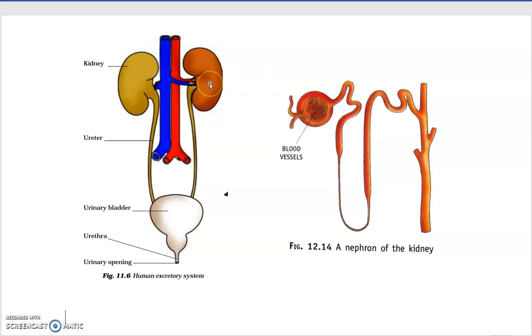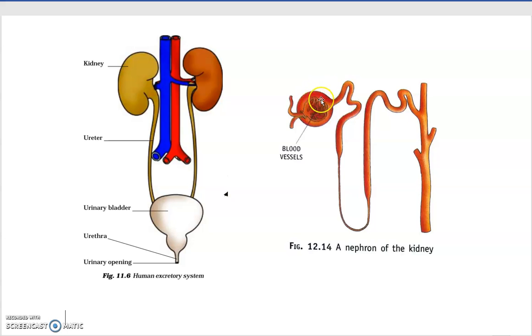So each kidney contains about 1 million nephrons. These are coiled tube-like structures, the tiny filtering units of the kidney. They filter excess water, salt, and urea, meaning metabolic waste, from the blood.